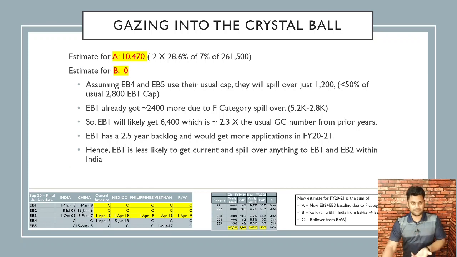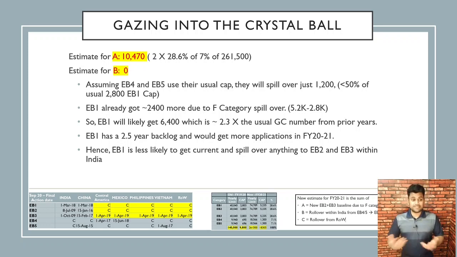10,470 is the estimate for A. Like you see in the table at the bottom, it's 2 times 1 for EB2, 1 for EB3. There are two categories. Each category has a 28.6% cap within that. So it's twice 28.6% of 7% of 261,500, which is the new total number of visas that came over from family as well. So the new estimate for A is 10,470.